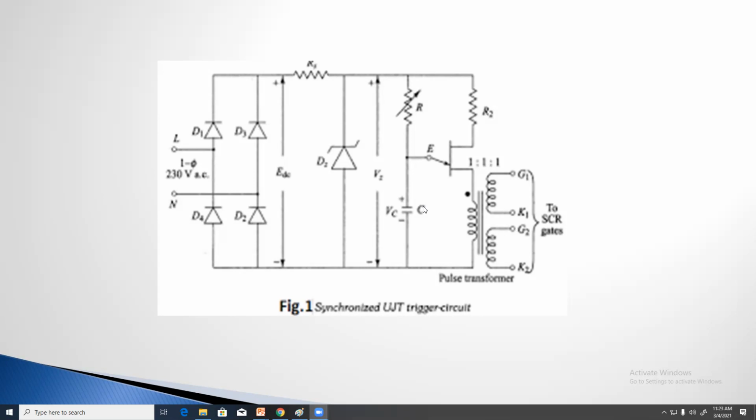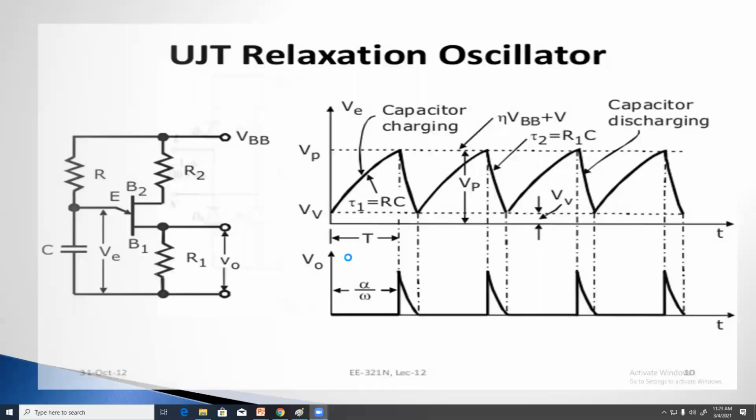For your assignment, please all of you write the assignment. Question for the assignment: Explain the UJT triggering techniques of SCR. First point, UJT relaxation oscillator.